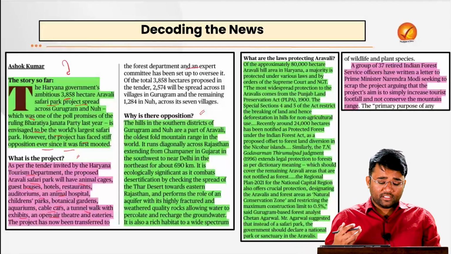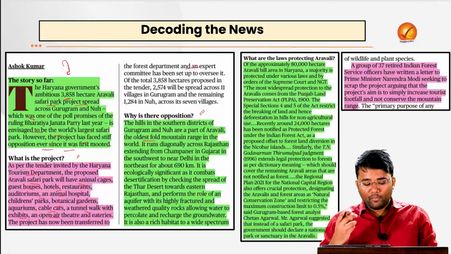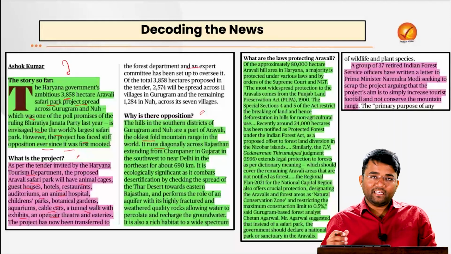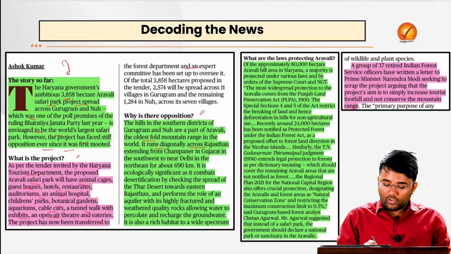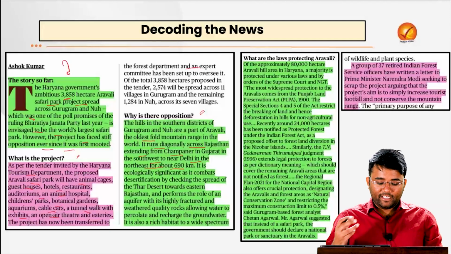Now, why are some people opposing this project? It is because these hills are one of the oldest fold mountain ranges in the world, running diagonally across Rajasthan, extending from Champaner in Gujarat in the southwest to near Delhi in the northeast, about 690 km.